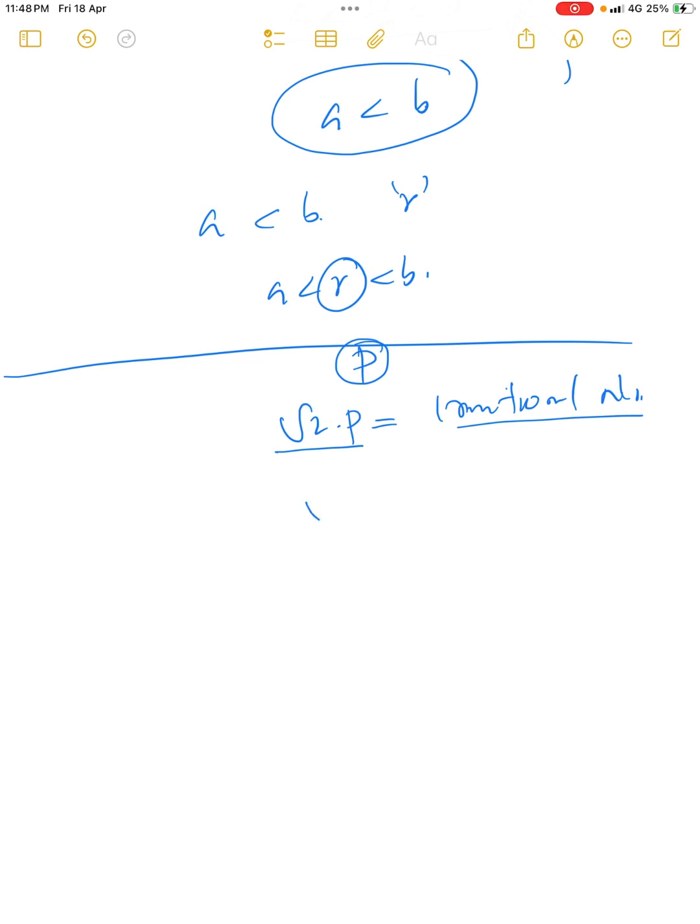So notice that root 2 p is an irrational number. Then, since p is a rational number, we can write p as p1 divided by q1, so root 2 into p is equal to root 2 into p1 divided by q1, where p1 and q1 are integers.